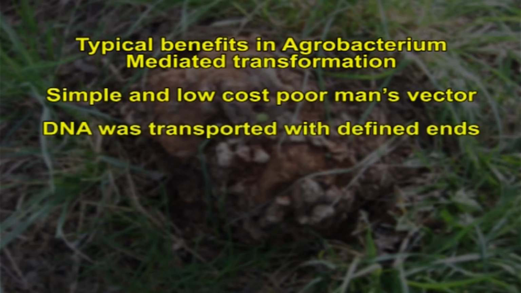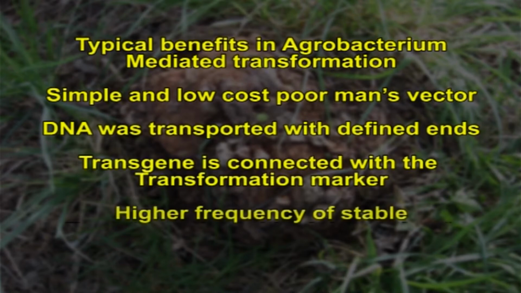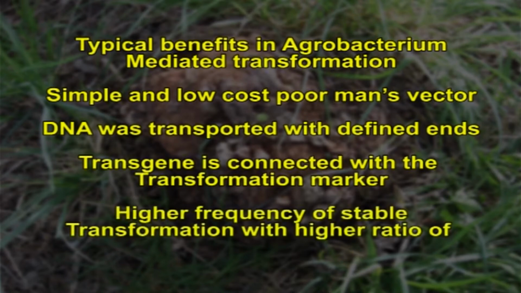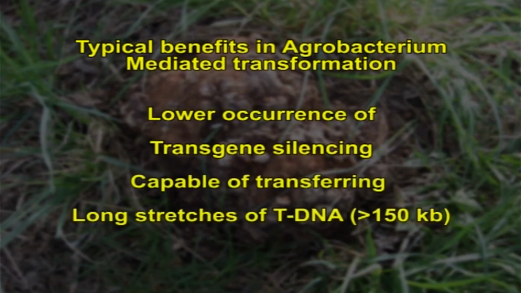DNA was transported with defined ends. Transgene is connected with the transformation marker. Higher frequency of stable transformation with a higher ratio of single copy insertion. Lower occurrence of transgene silencing. Capable of transferring long stretches of T-DNA more than 150 kb.